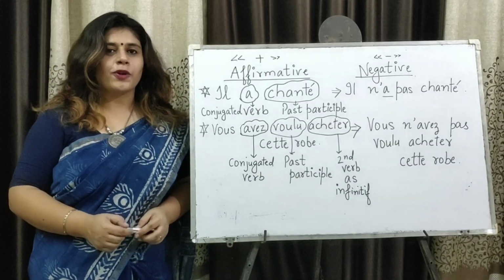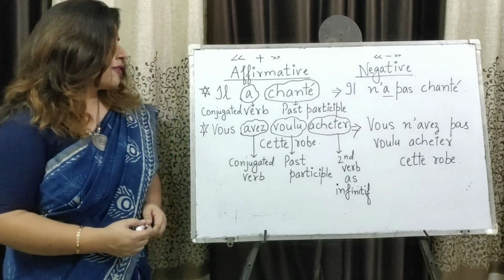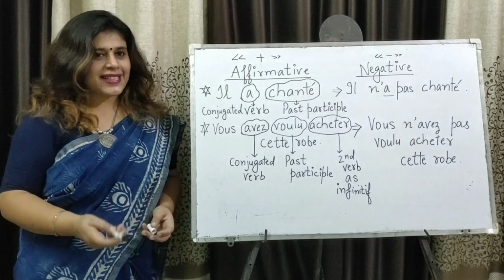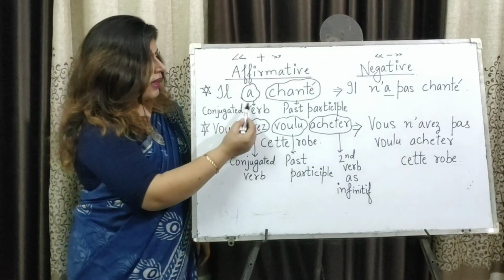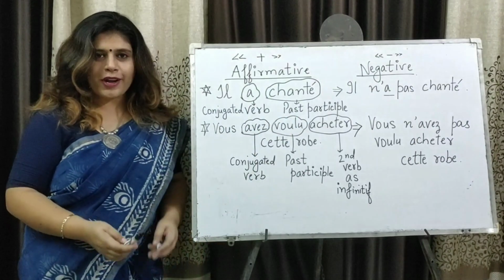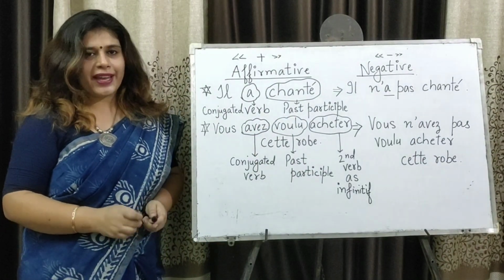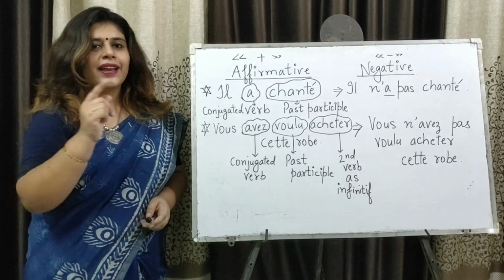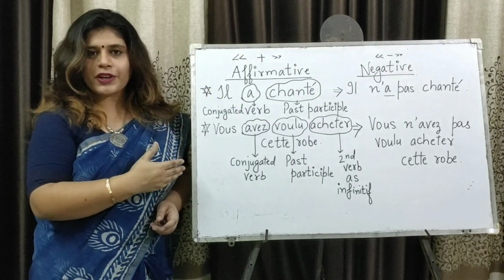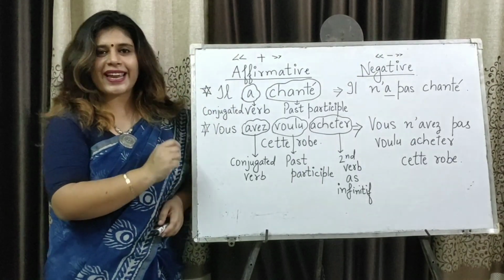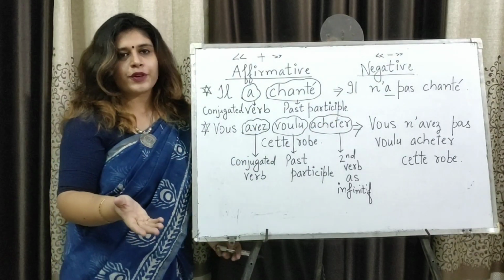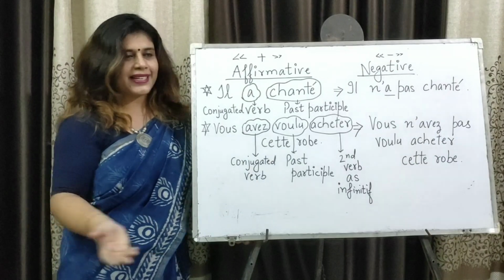And now we will learn how to make the sentences negative. First, in positive it is written il a chanté. He sang. Now if you see here, a is the conjugated verb and chanté is the past participle. And according to the rule of negation, the negative sentences ne and pas are placed before and after the verb. So why did I write conjugated verb? This would be further explained in the second sentence.